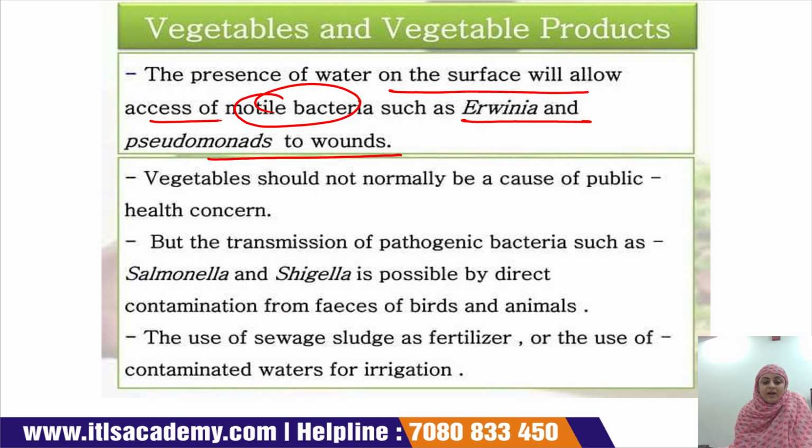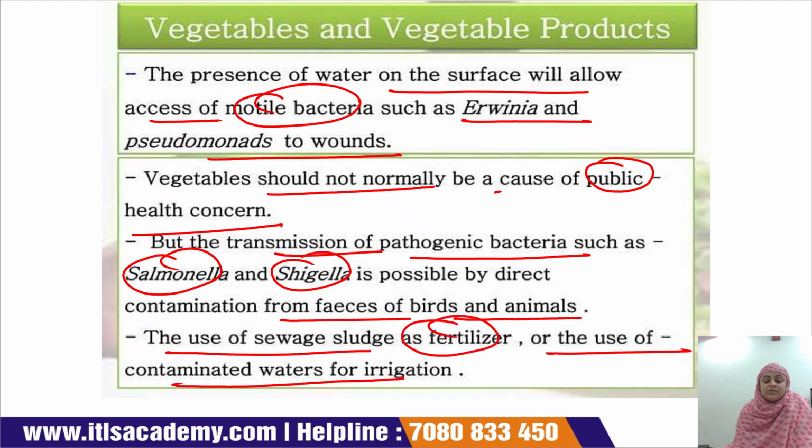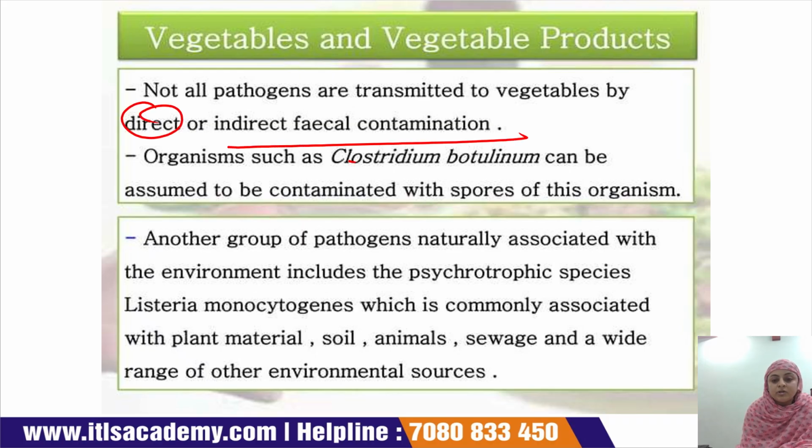Vegetables should not normally be a cause of public health concern, but transmission of pathogenic bacteria like Salmonella and Shigella is possible by direct contamination from the feces of birds and animals, the use of sewage sludge as fertilizer, or the use of contaminated waters for irrigation. Not all pathogens are transmitted to vegetables by direct or indirect fecal contamination. Clostridium botulinum, for example, can contaminate with its spores.